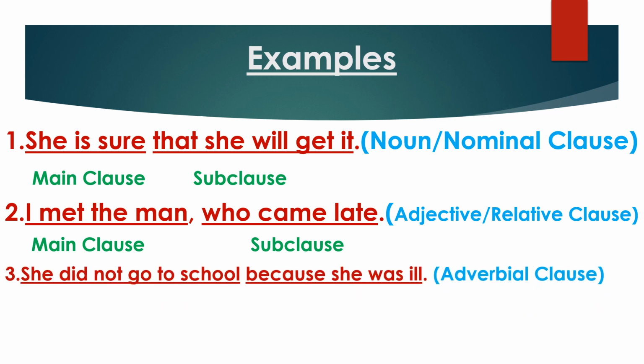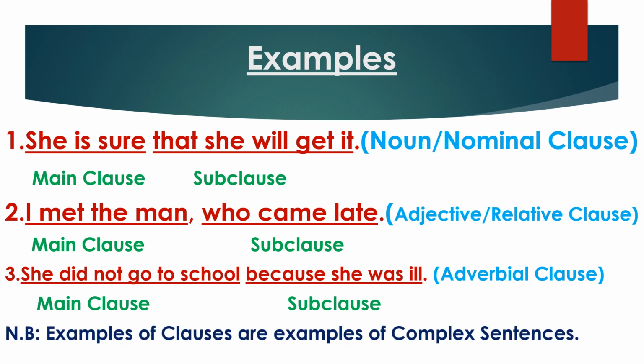Now see the next example. She did not go to school because she was ill. Here, she did not go to school is the main clause and because she was ill is the subclause. So here we also find one main clause and at least one subclause. That's why it is a complex sentence. And remember, this is the example of adverbial clause.